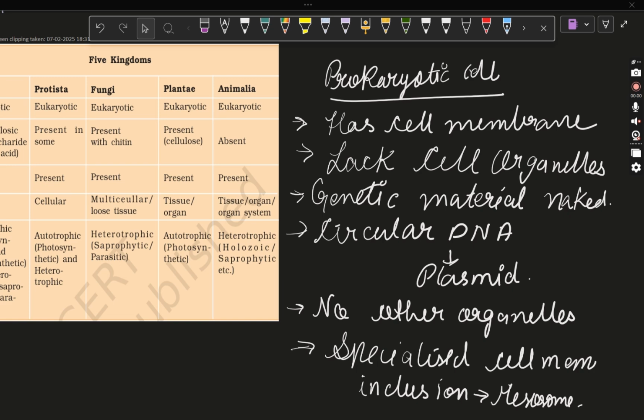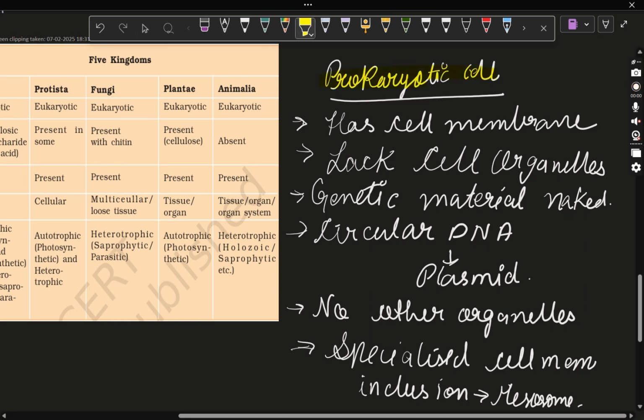But this prokaryotic cell is mainly going to come in your cell chapter. But to understand this classification, we are going to understand a little bit about prokaryotic cell. First of all, what is prokaryotic cell? Prokaryotic cell has cell membrane as eukaryotic. See, eukaryotic cell is a cell which is found in all animals and other organisms.